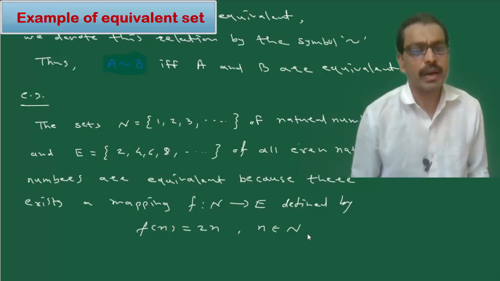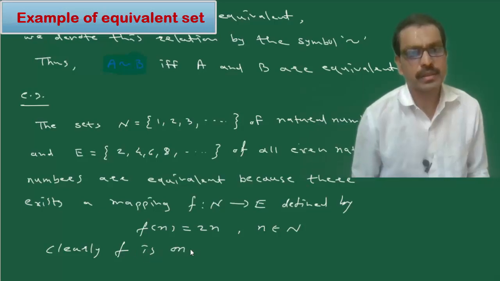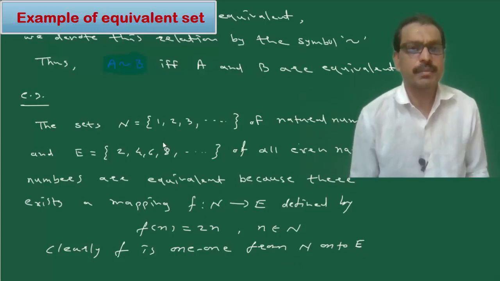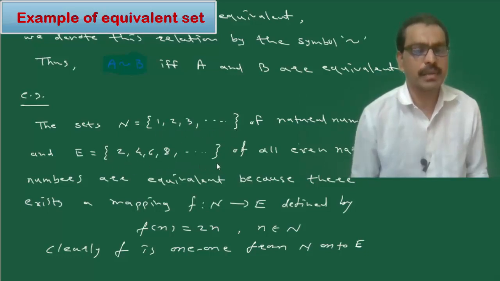These sets are equivalent because this map f(n) = 2n, with n belonging to N, is clearly 1-1 and onto from N onto E. In this example, the set of natural numbers and the set of all even natural numbers are equivalent because there exists a map f from N to E defined by f(n) = 2n.